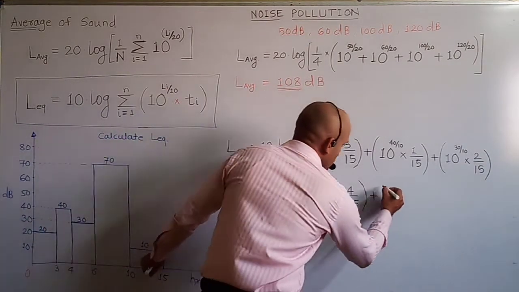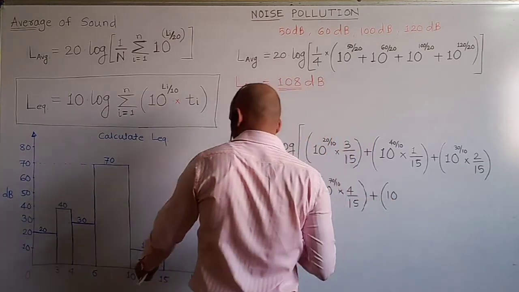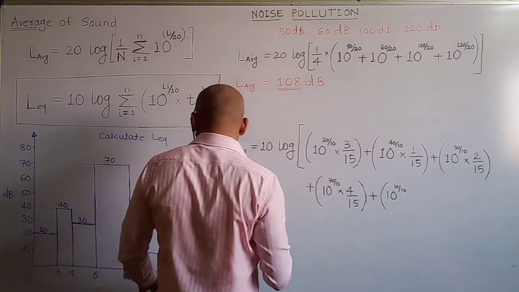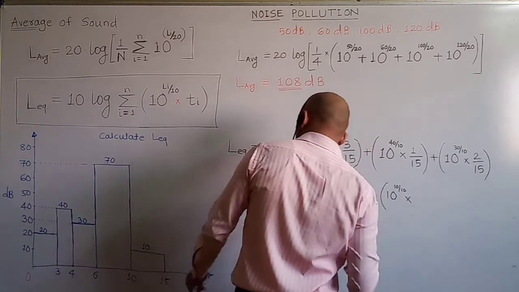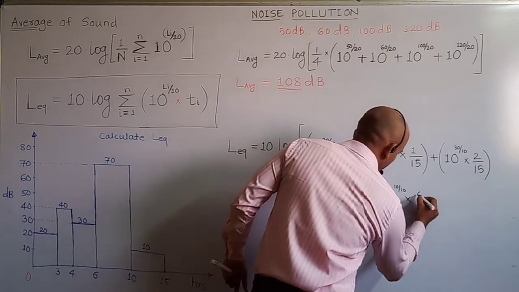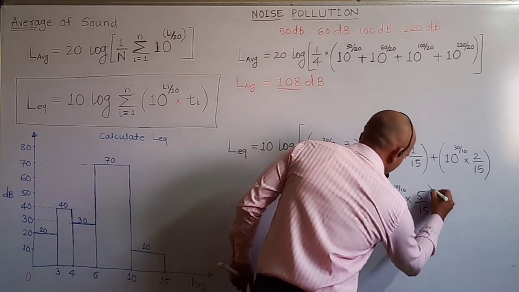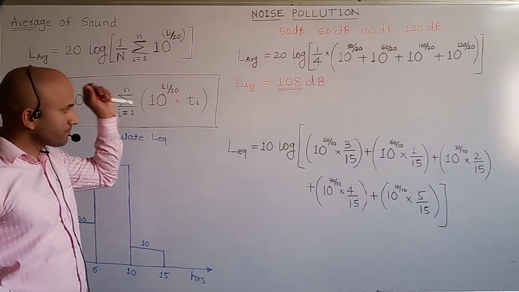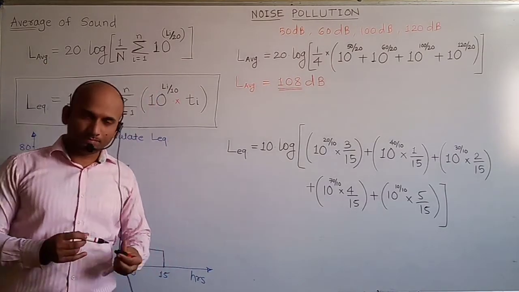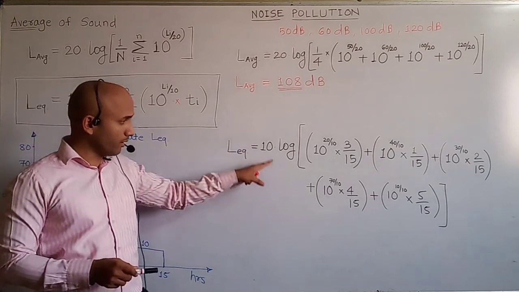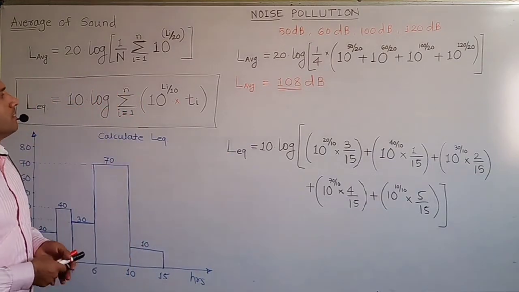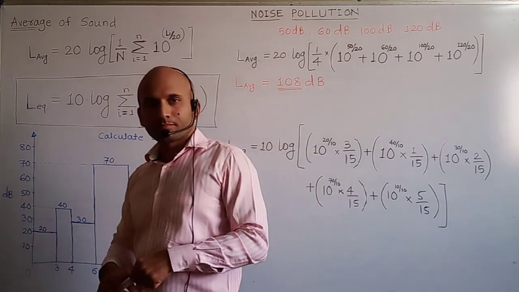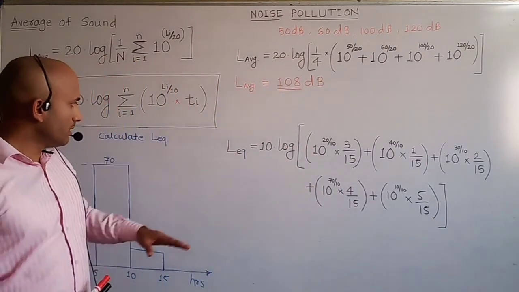So 10 raised to 10 by 10 into the time duration, 5 hours, so 5 by 15. So calculate the L equivalent value of all this. So what is the value? Calculate this L equivalent value.